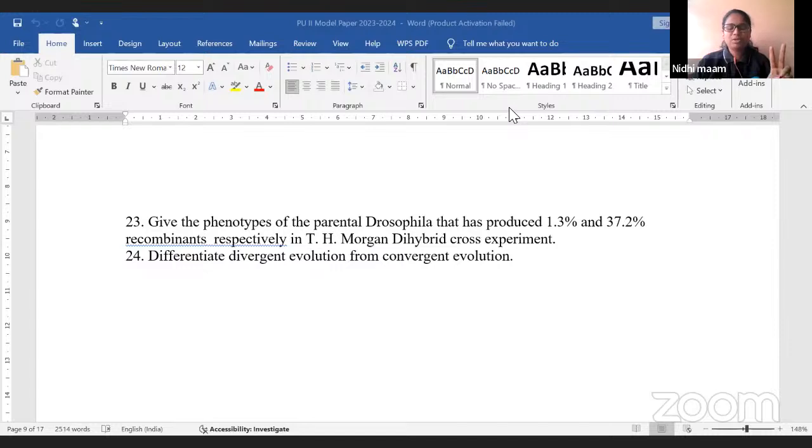So, in T.H. Morgan's experiment, he considered two characters. That is called a dihybrid cross experiment. In the dihybrid cross experiment, he considered one is eye color, and the other is the size of the wing, small winged, red-eyed color, white-eyed color, like this. So, give the phenotypes of the parental Drosophila. What was there in T.H. Morgan's experiment?